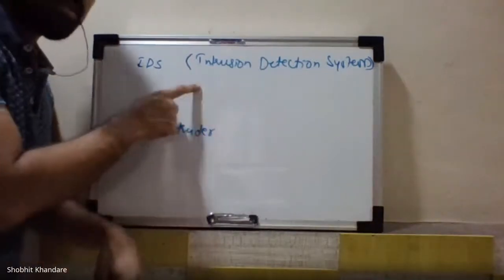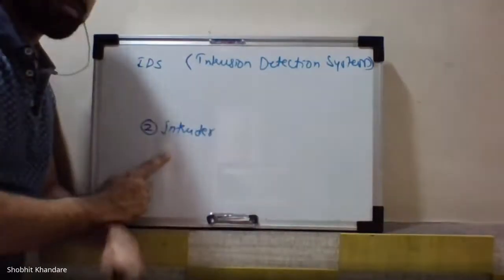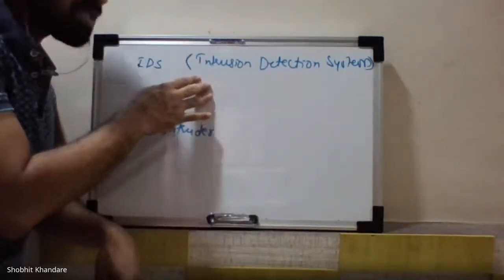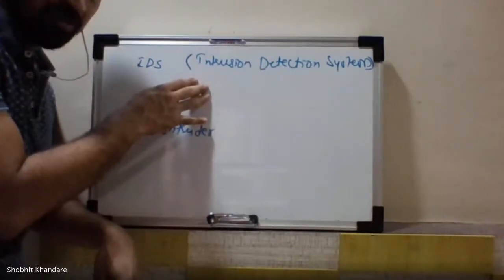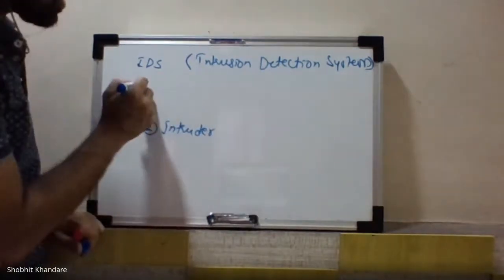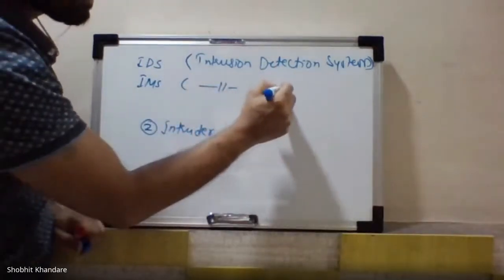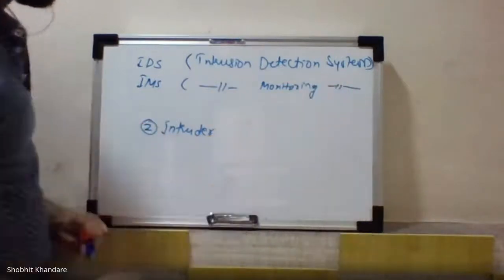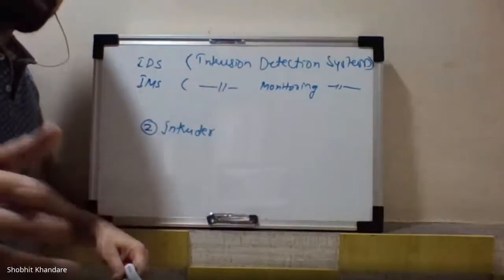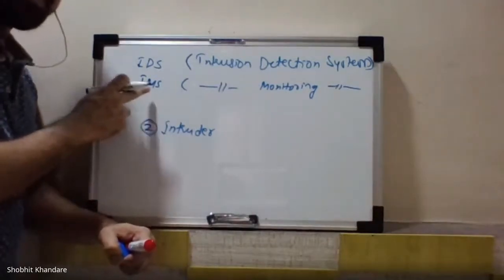That's why we have a system called the intrusion detection system. The detection of intruder is important. Sometimes the intrusion detection system is also called the intrusion monitoring system. These words are interchangeable. I can say IDS or I can say IMS, intrusion monitoring system. In some books you will also see it called the intrusion prevention system.